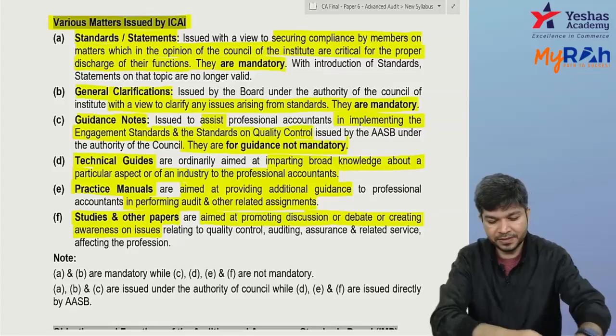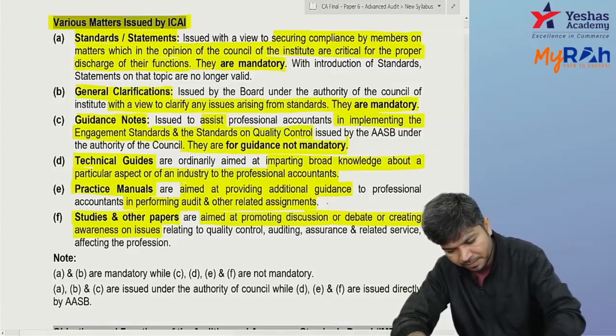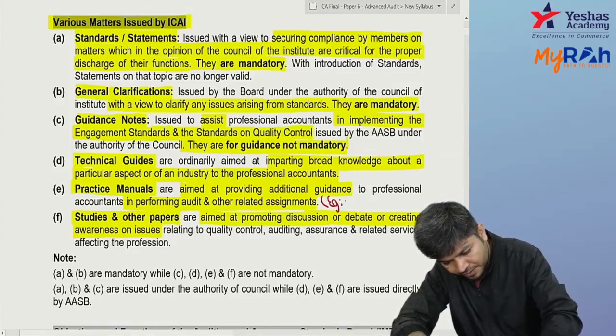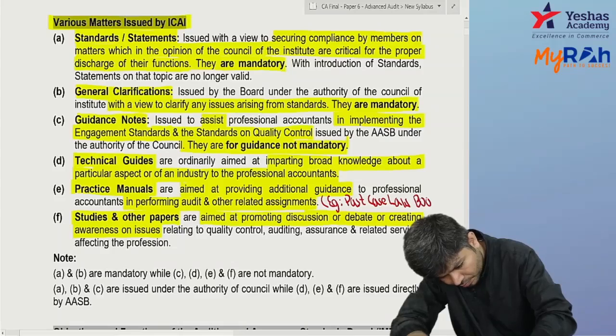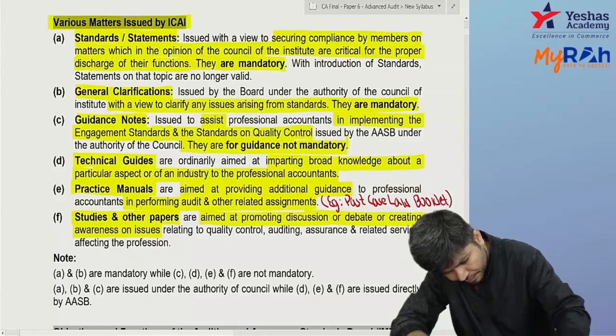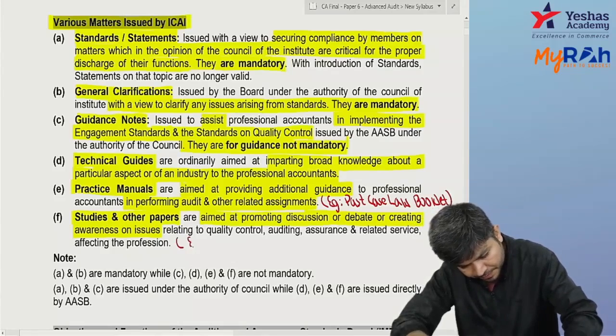So the example for this is the past case law booklet. The example for this is the members journal.